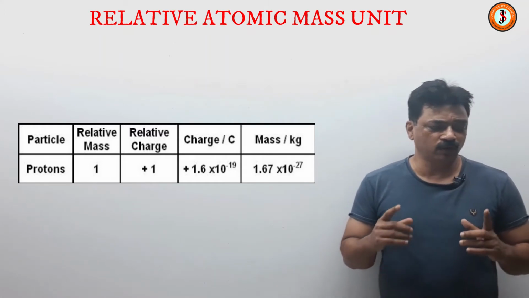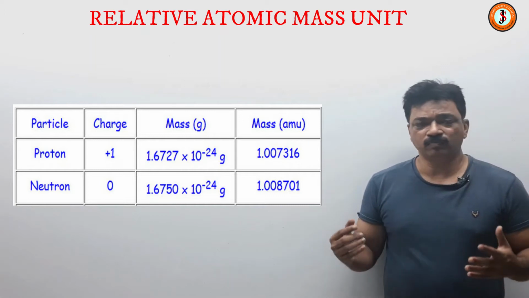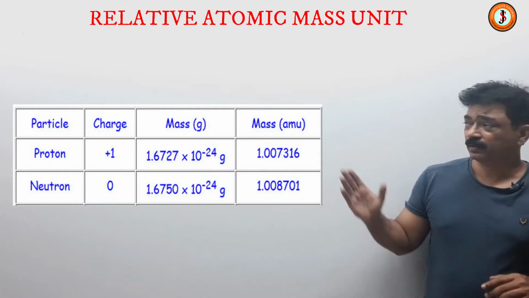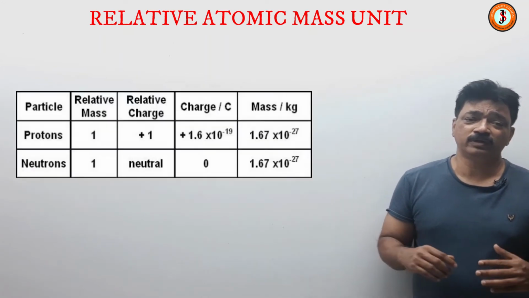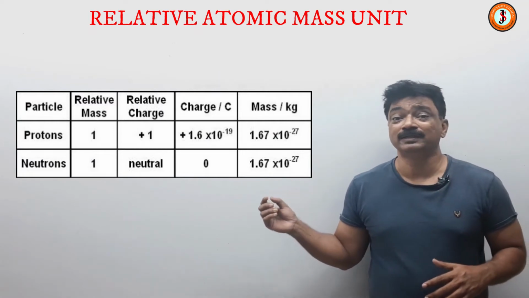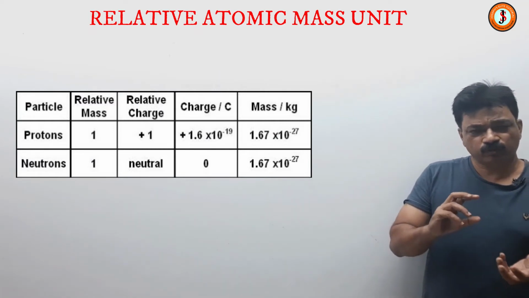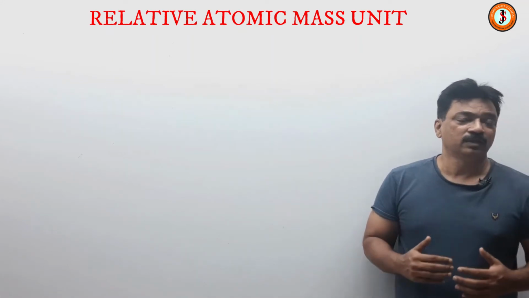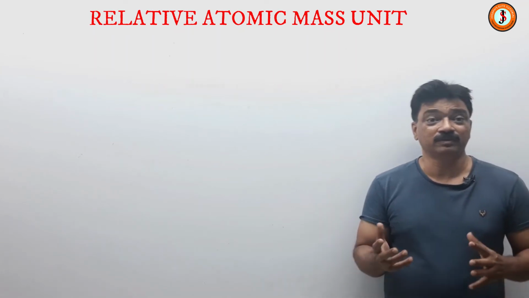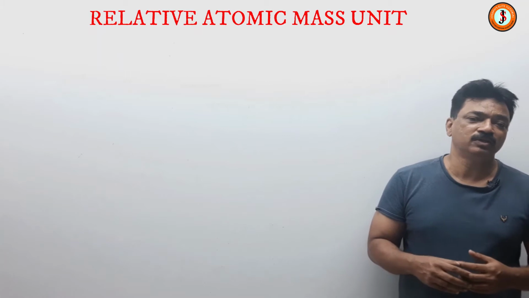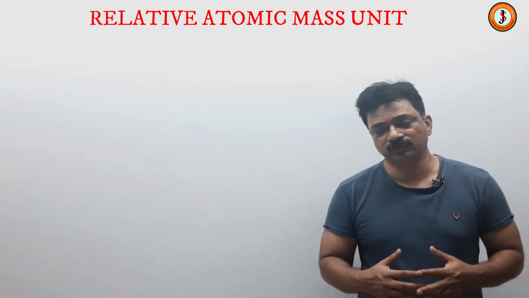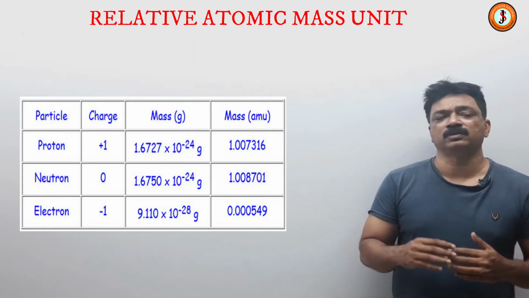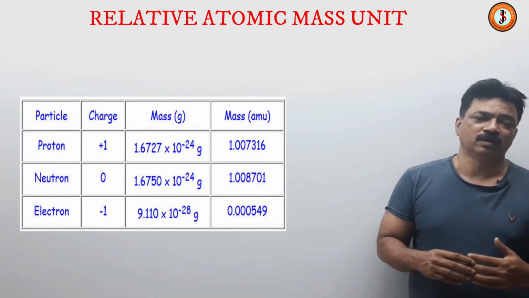Now the neutron will be 1.6750 × 10^-24 grams, as shown there, or 1.6750 × 10^-27 kg. So for us there is negligible difference between the masses of protons and neutrons; they weigh almost the same. But for scientists this minute difference is certainly reasonable and important. A neutron has a little bit more mass than a proton.